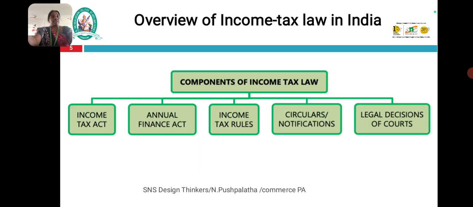Overview of income tax in India. First one, components of Indian income tax law: Income Tax Act, Annual Finance Act, Income Tax Rules, circulars and notifications, and legal decisions of courts. These are the 5 categories classified as components of income tax law.